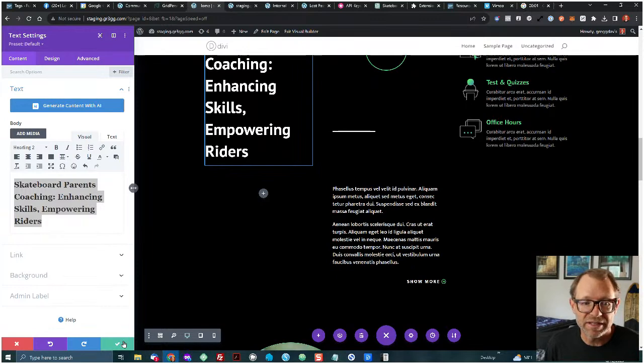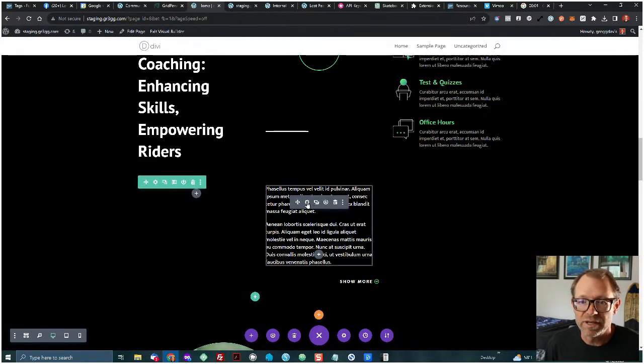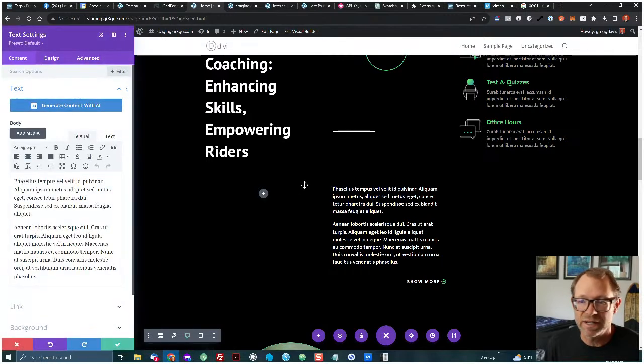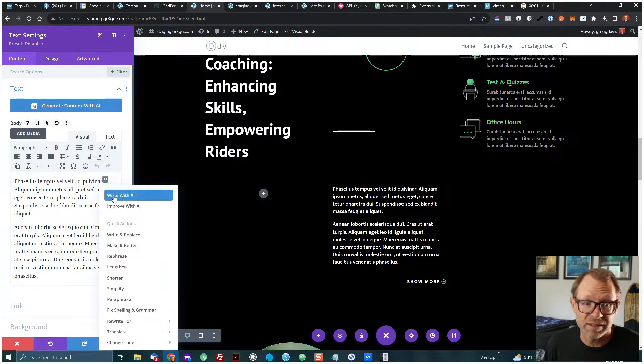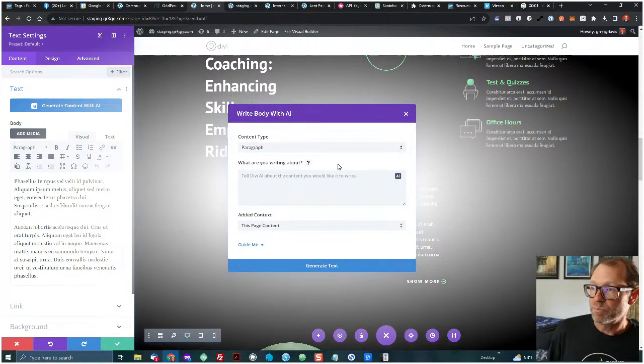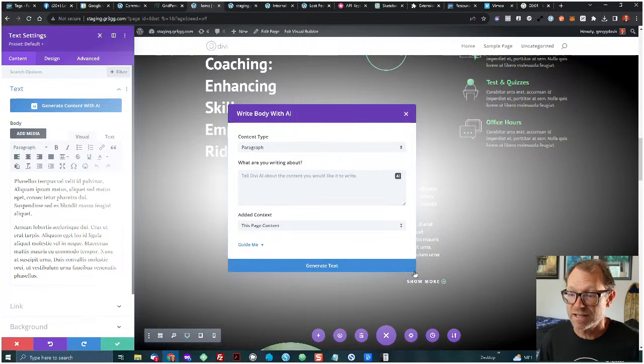And so let's do that same thing down here. I'll just save this module. Let's go ahead and look at this text content right here. It's just working pretty well for me. Let's write this with AI. I think this is a pretty cool, pretty fast application of AI that has some good possibilities for speeding up workflow. And if you're a business owner and you're just trying to get your landing page or your website pages up and working in as little time as possible, but with some help as far as market research and copywriting, this will be something that might help you quite a lot.